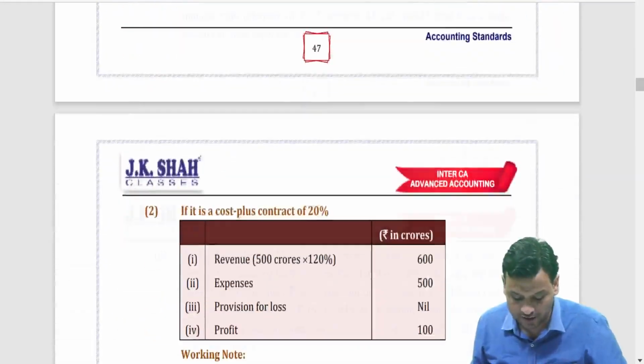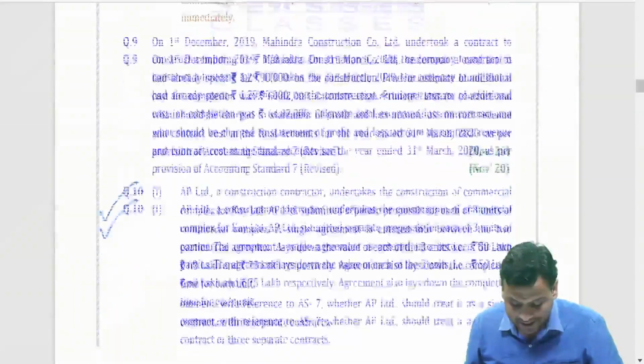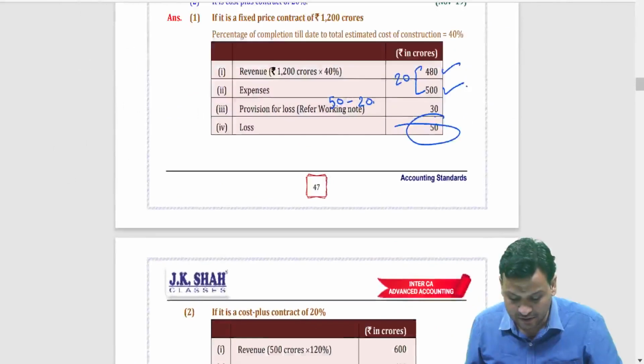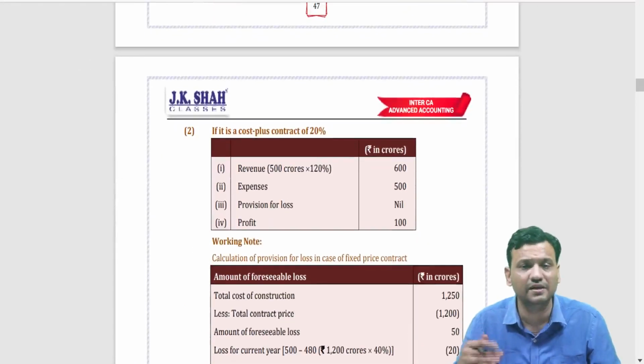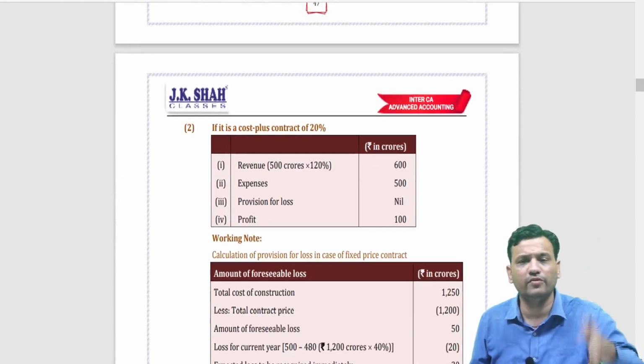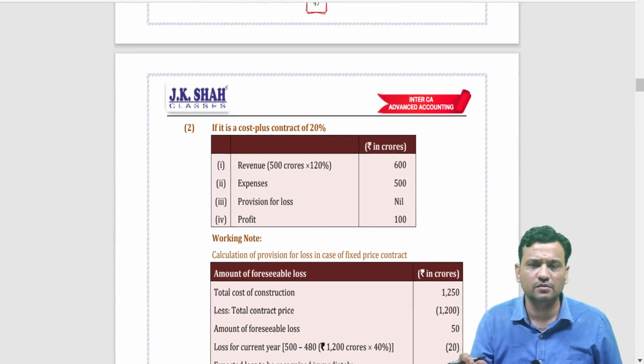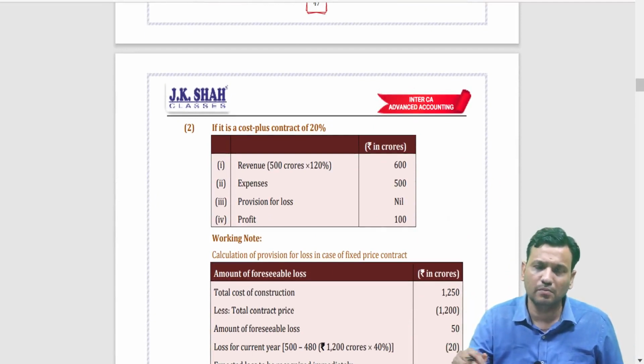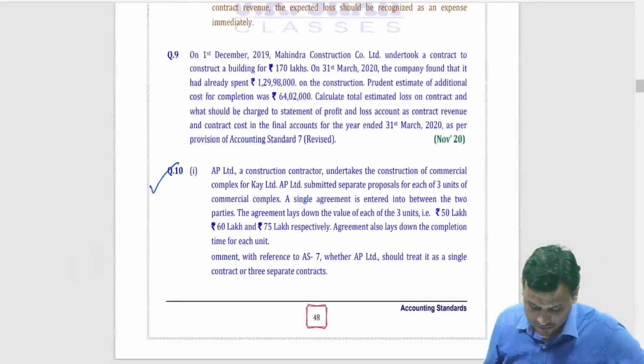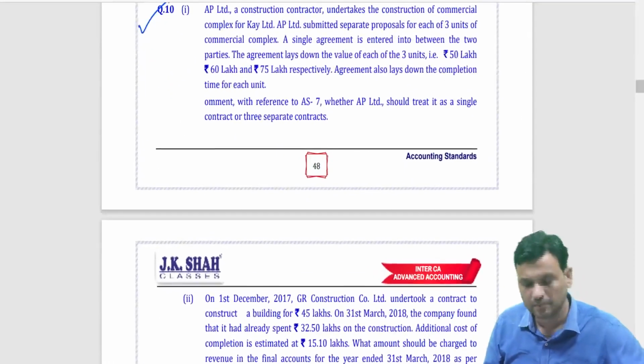Cost plus contract. Let me do question number 10 then. These are the simple stuff, but just a new concept, that is cost plus contract. There we don't find out percentage of completion, this and that. Whatever cost I have incurred, revenue should be margin over that cost. The last question before we end up.